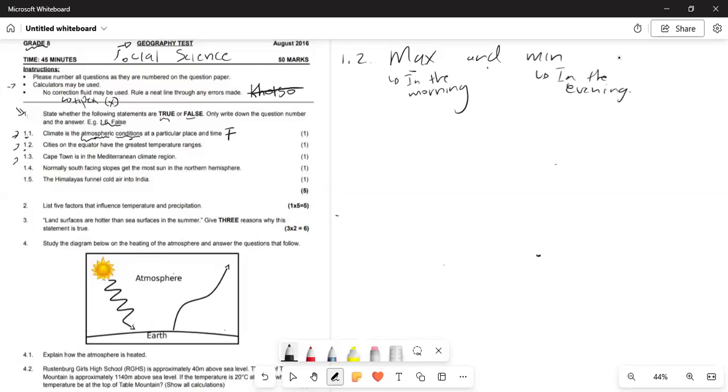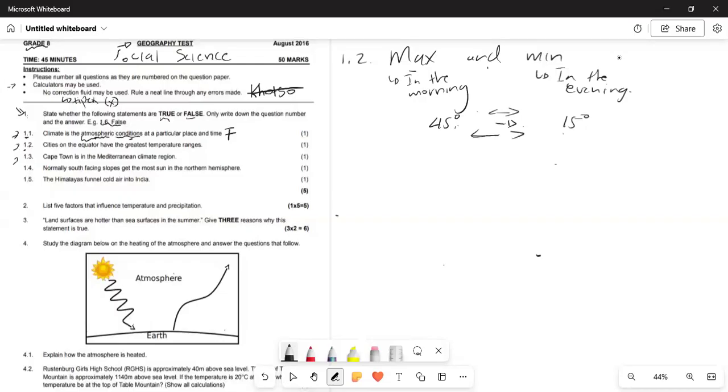They say here, cities on the equator have the greatest temperature range. So we want to see the difference. Let's say this one is 45 degrees to 15 degrees. This is what we call the temperature range. It ranges from 45 to 15, how much it drops or how much it rises.